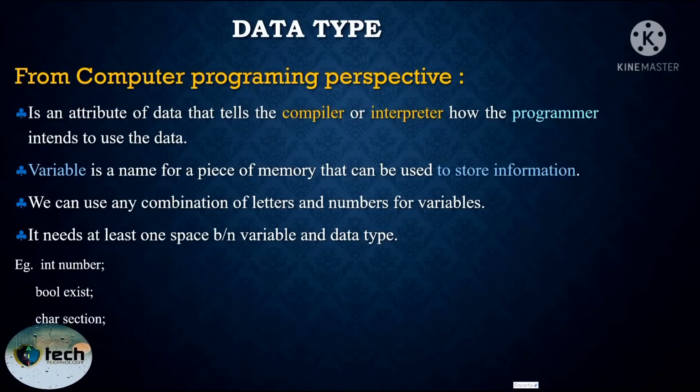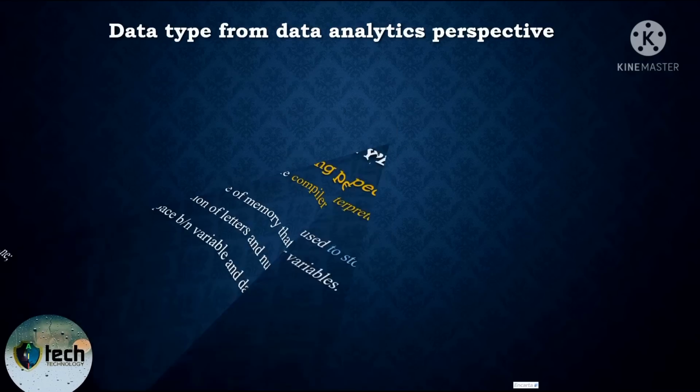The third one is character. We use char as a keyword, and this section is a kind of variable. The next one is floating point, which is used to store real numbers. And the last one is alphanumeric character, which is used to store both alphabets and numbers, digits. This is called alphanumeric.